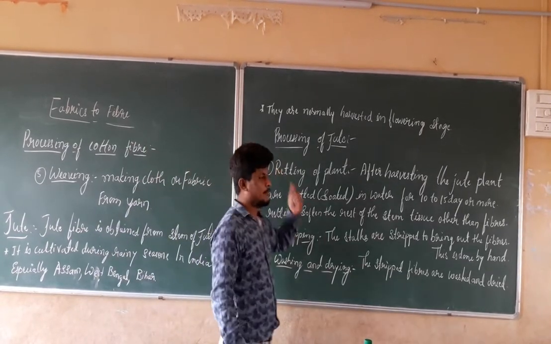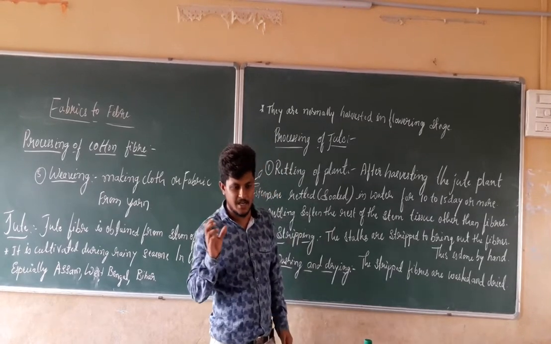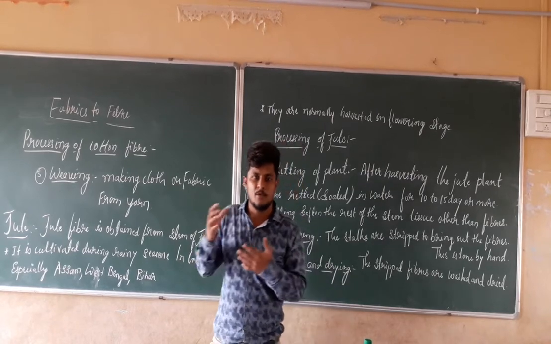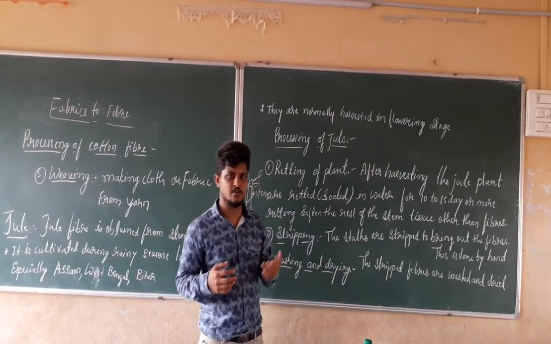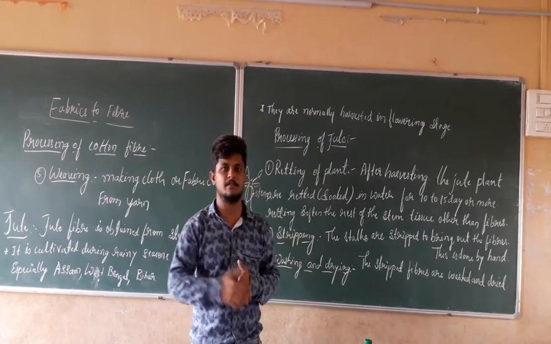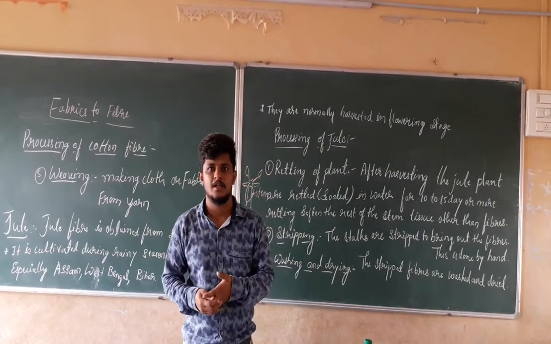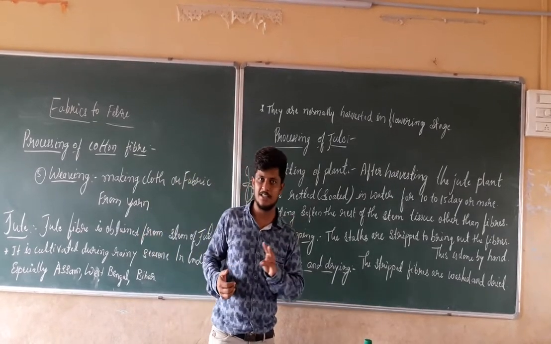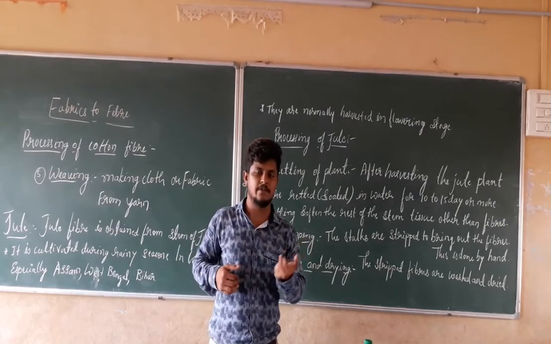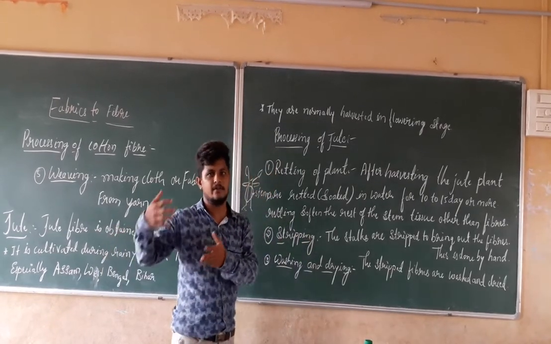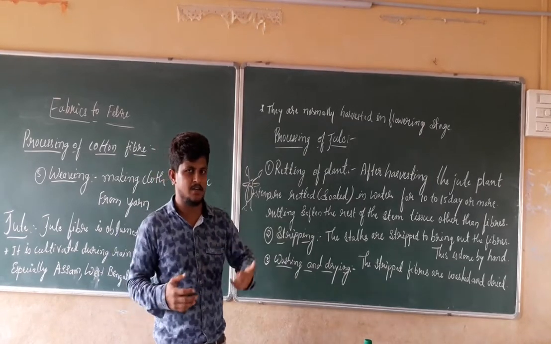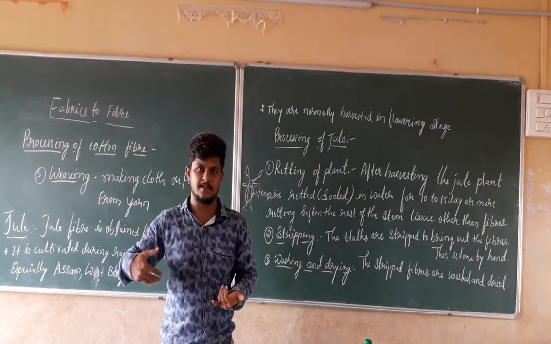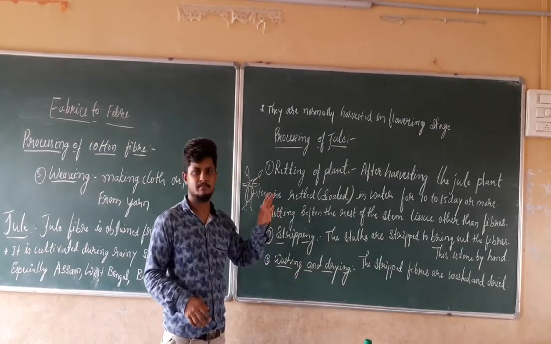Right. Next, processing of the jute. How is the jute converted into jute fiber, then into yarn or thread? What are the different procedures we are going to follow for the production of the jute fiber? In cotton fiber, there are 5 steps. In the same manner, here there are 3 steps. At the last, we are going to see about weaving and knitting separately, the conversion of the thread to fabric or cloth, in the next section. Up to that point, you have to remember the steps.